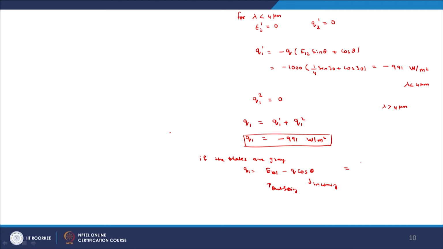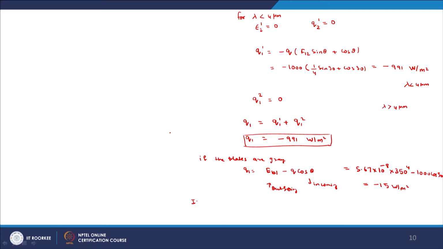This will be equal to 5.67 into 10 to the power minus 8, the Stefan Boltzmann constant, times the surface temperature 350 to the power 4, minus 1000 cos 30, and this value comes out to be minus 15 watt per meter square, which is negligible. So, just by making the plates semi gray, we have increased the collector efficiency significantly.